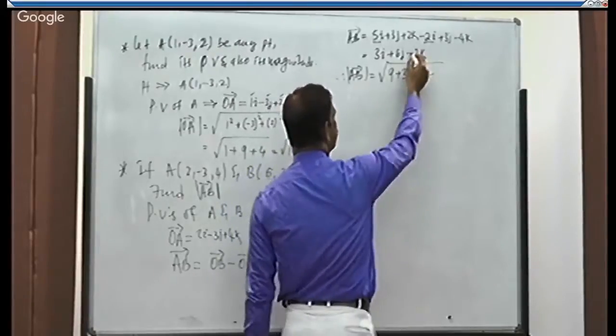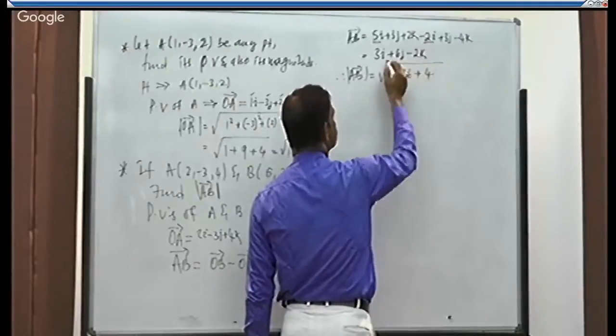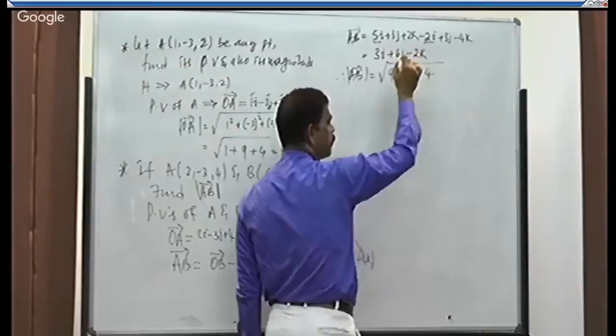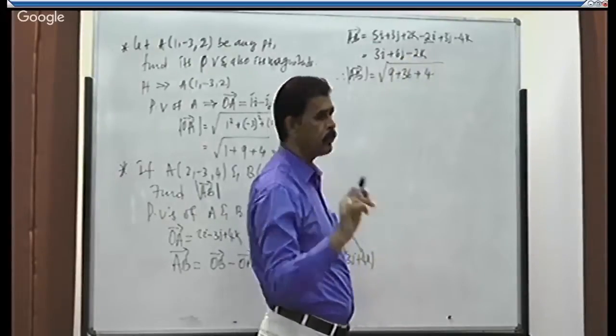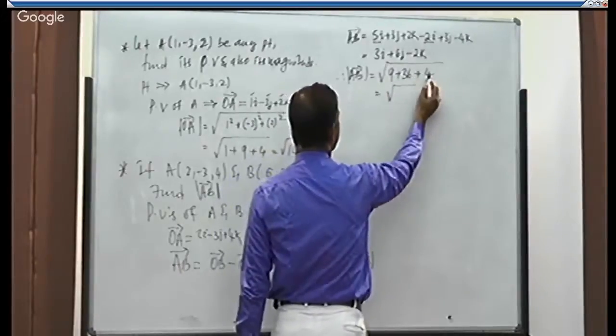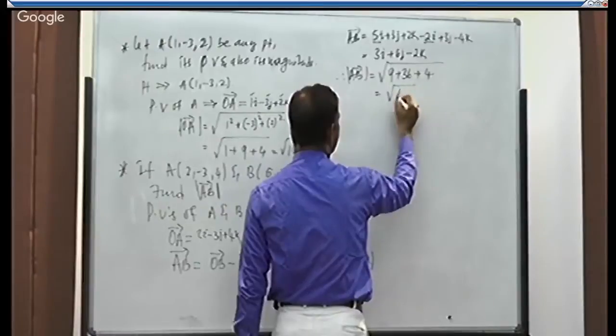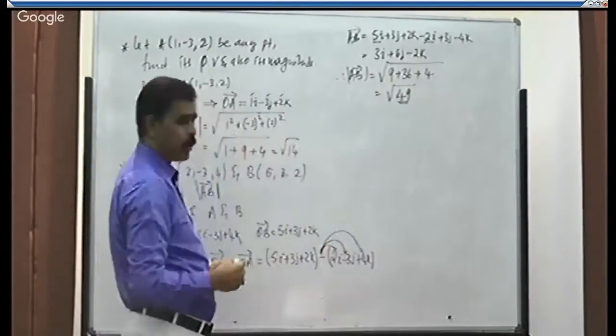So here is minus. So minus of minus becomes plus. That's why I told, just take the squares of all the numbers in a vector and add them, it will give you the magnitude. That is equal to root of 36 plus 4 is 40. 49 is the magnitude of vector AB.